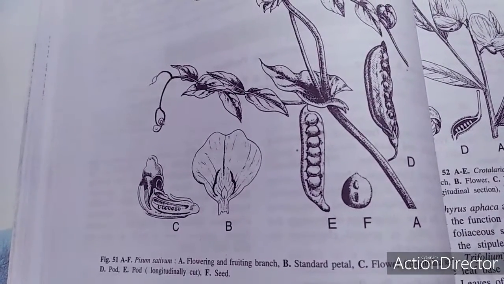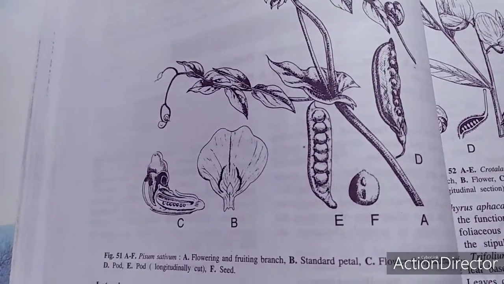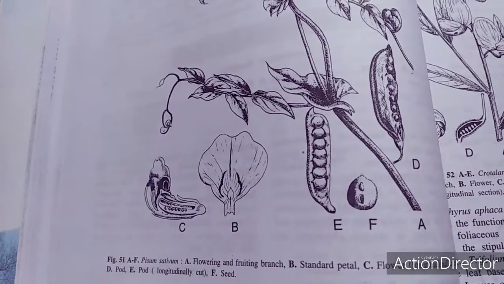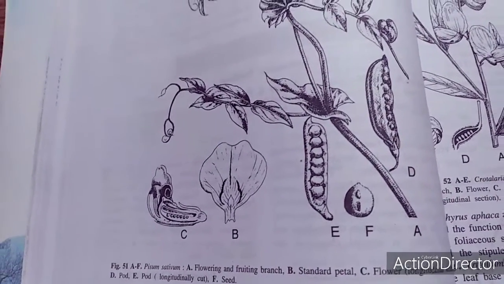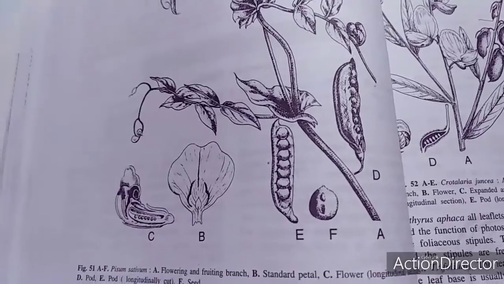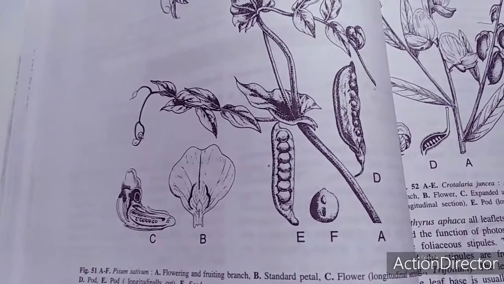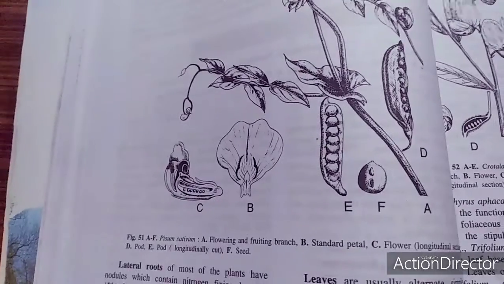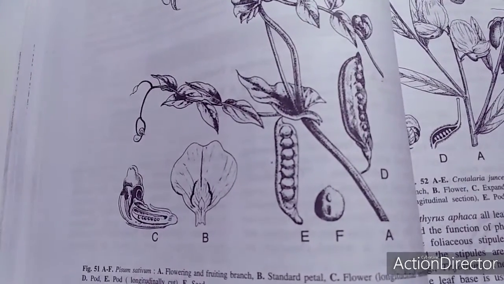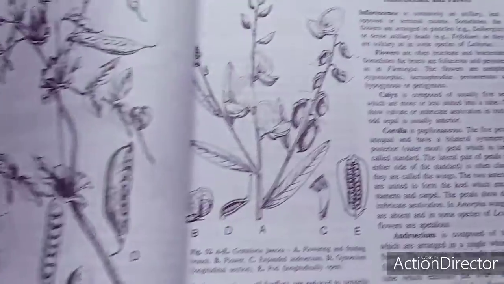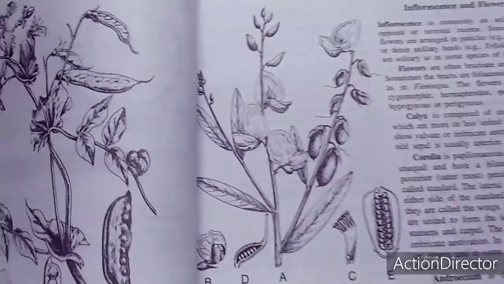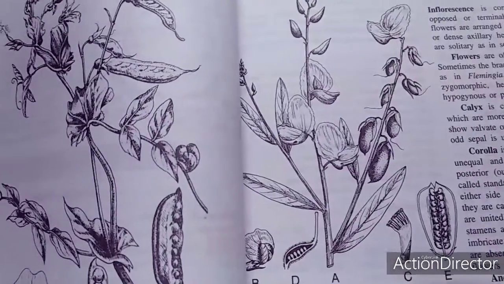These are the points which show that these are very interesting plants belonging to this family. They are an important part of the food of human beings. This family is related to the Caesalpinaceae, Mimosaceae, as well as the Rosaceae family. This family is very interesting to all of us, and we also find economic importance in this family.